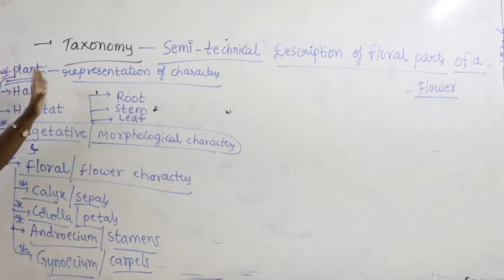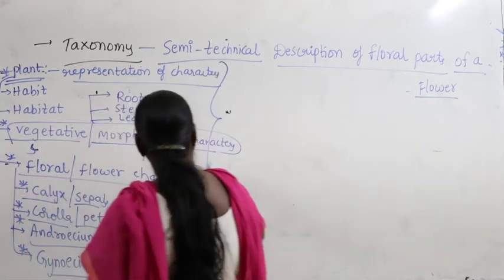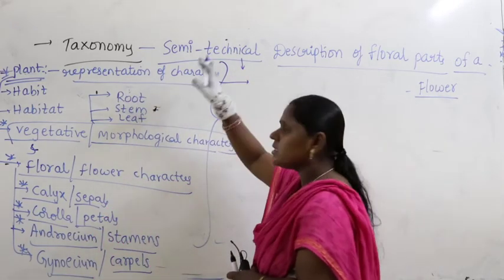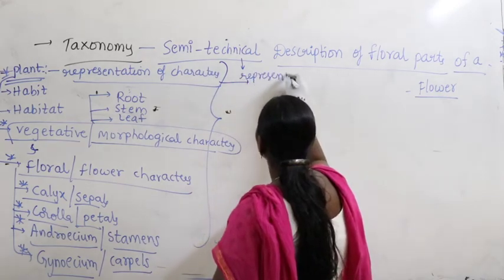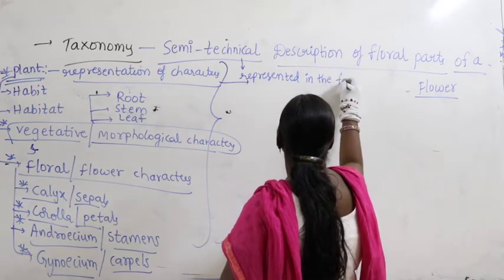Now, how to represent these characters in a semi-technical description? Vegetative characters means root and stem, and floral characteristics means these characters. What is meant by semi-technical description? These all characters are represented in the form of symbols.